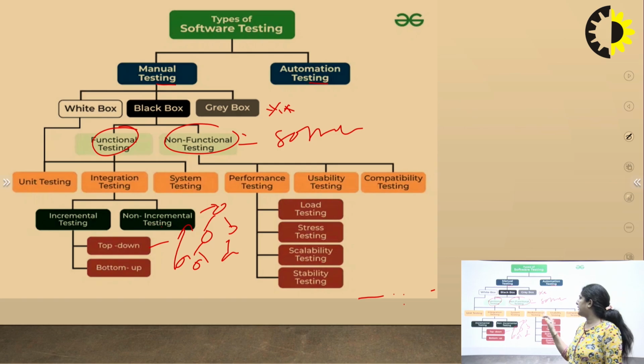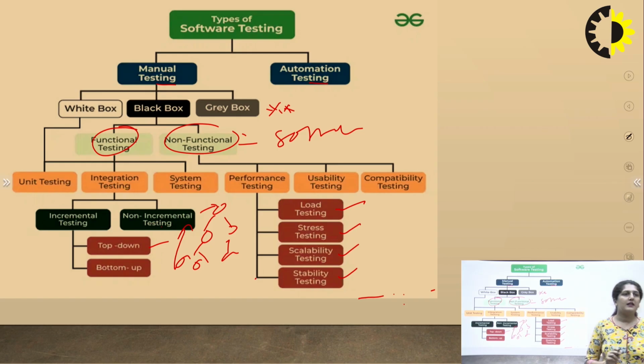Whereas if we come to non-functional testing, there is performance testing, usability testing and compatibility testing. These are all the qualities, the non-functional requirements, that we cannot measure. So these are the testing we have to do in non-functional testing also. If we further classify performance testing, it is classified into load testing, stress testing, scalability testing and stability testing. So these are the main testings which we usually do in software testing.